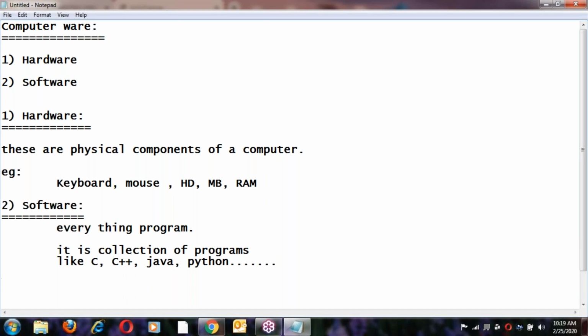It's a collection of programs, like C, C++, Java, Python, something like this.